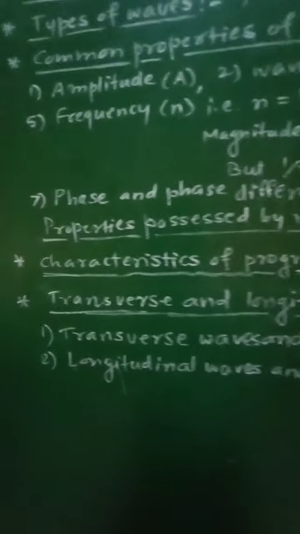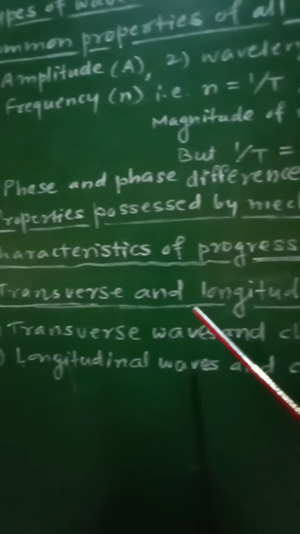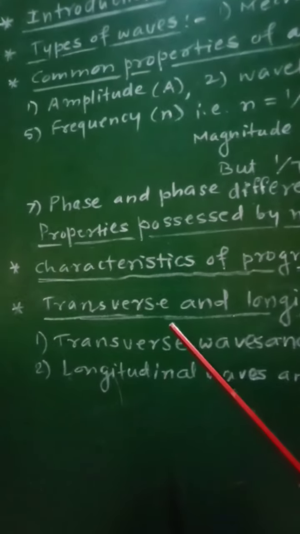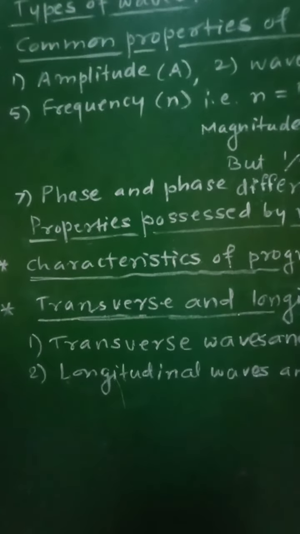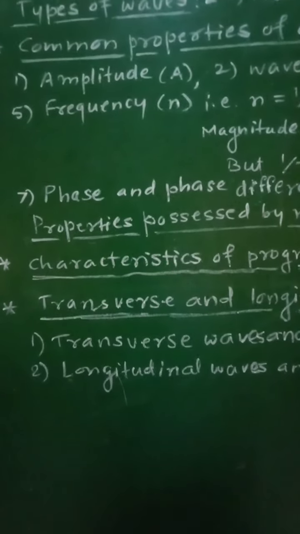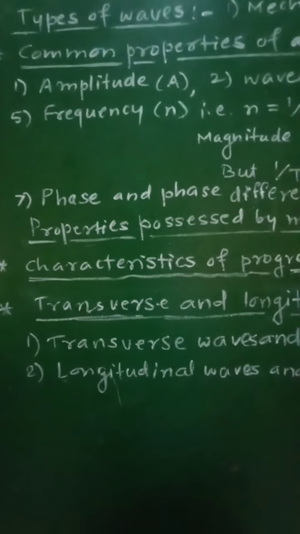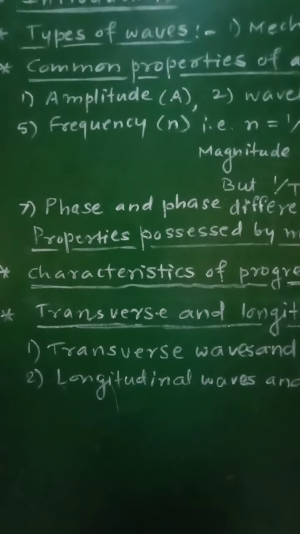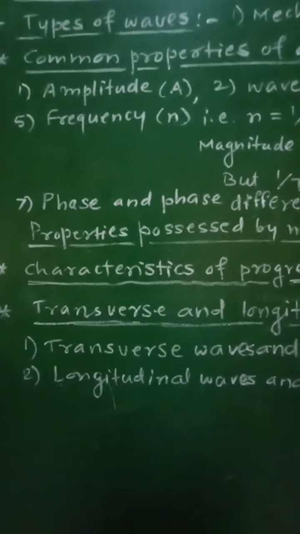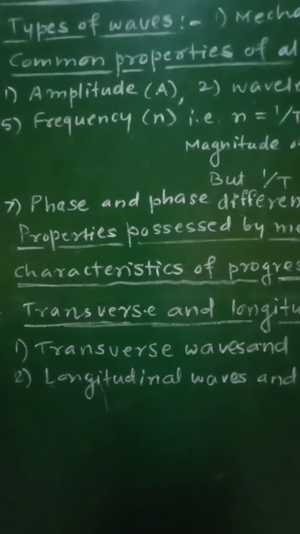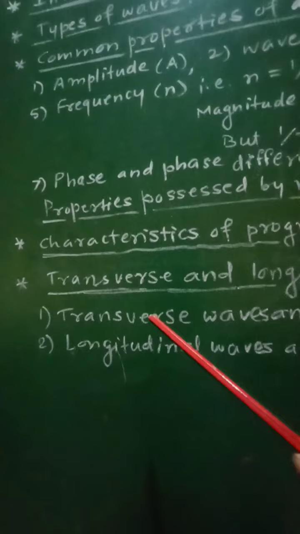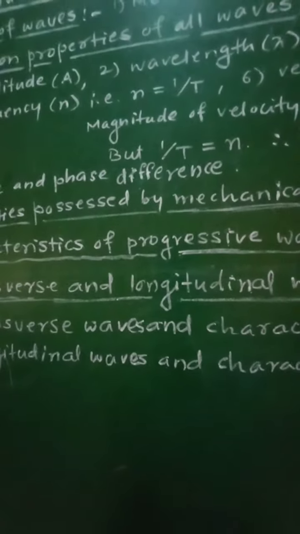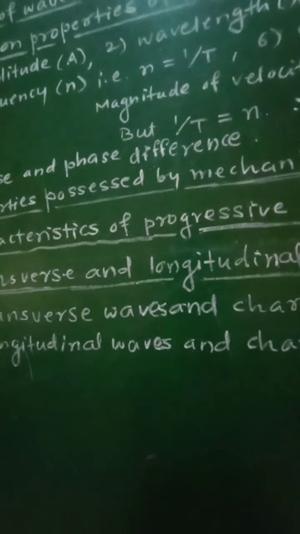And now let us see the next point, that is transverse and longitudinal waves. Progressive waves are classified into mainly two groups, that is transverse and longitudinal waves. The meaning of these two words is: transverse means perpendicular and longitudinal means parallel. So let us consider first transverse waves and their characteristics.